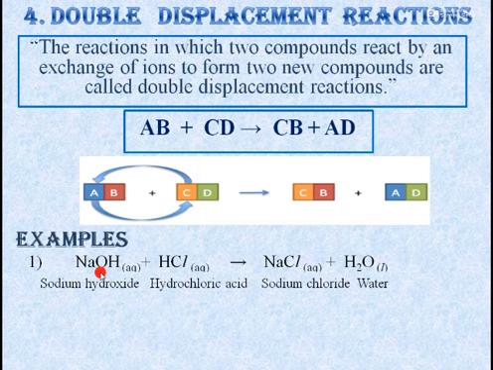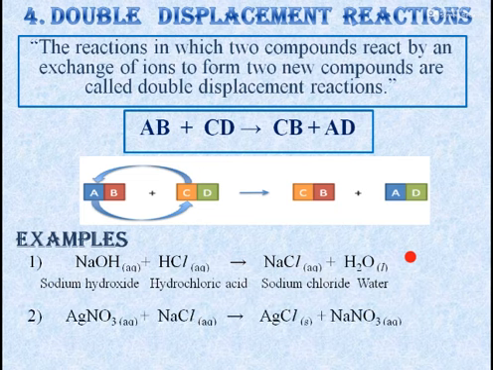So how will they form the new compounds? The sodium ion will combine with the chloride ion and will form sodium chloride. On the other hand, H plus combines with OH and we can write HOH, or most commonly we write it as H2O.